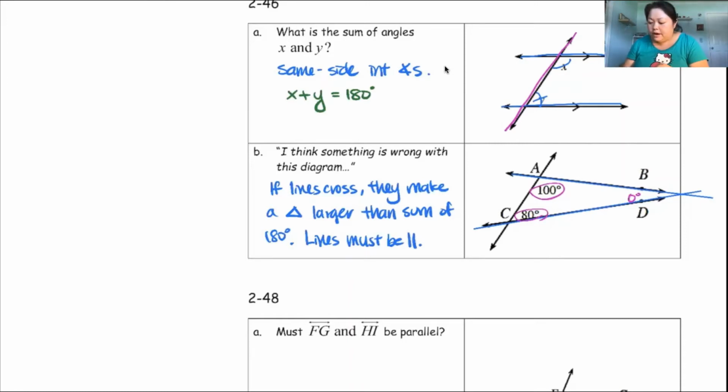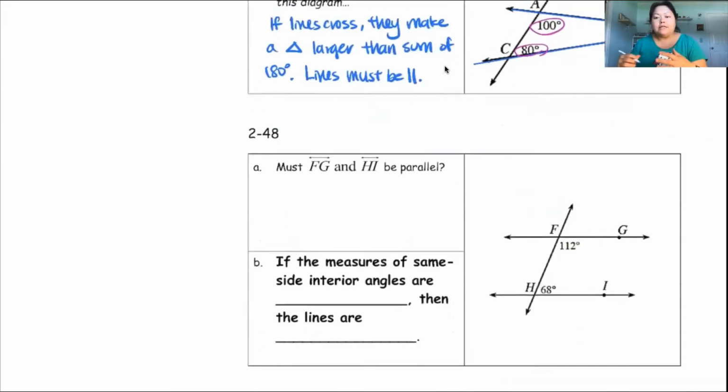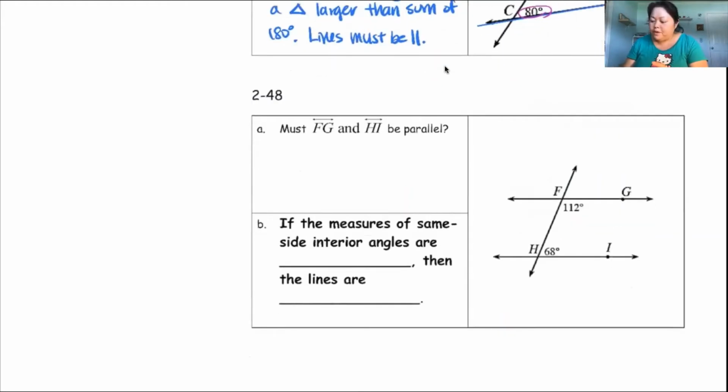Okay? All right, so again, trying to confirm this idea. So it says, must line FG and HI be parallel? So FG is this line up here, right? F and G. And then HI is this line down here. Must they be parallel? Well, let's see. What are the angles given to me? I have 112 and I have 68. So I go 112 plus 68. What do I get? I get